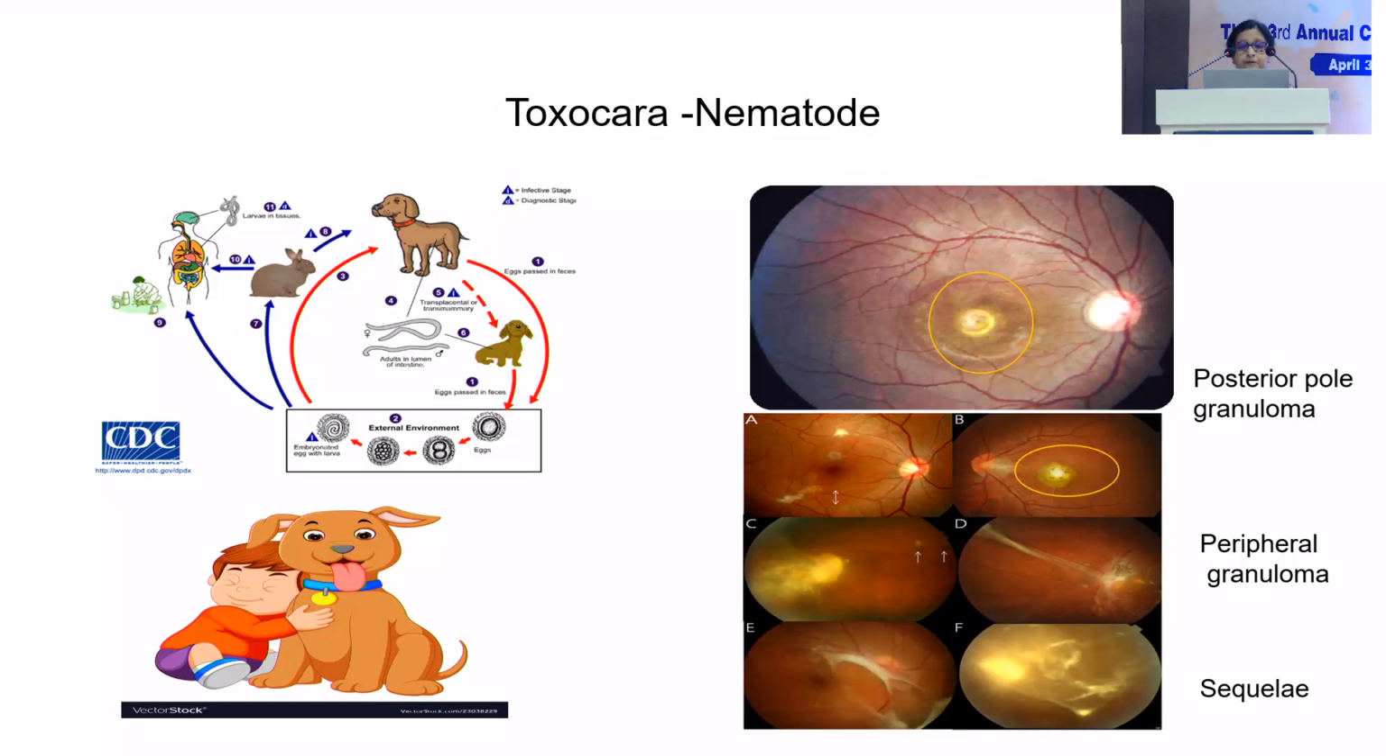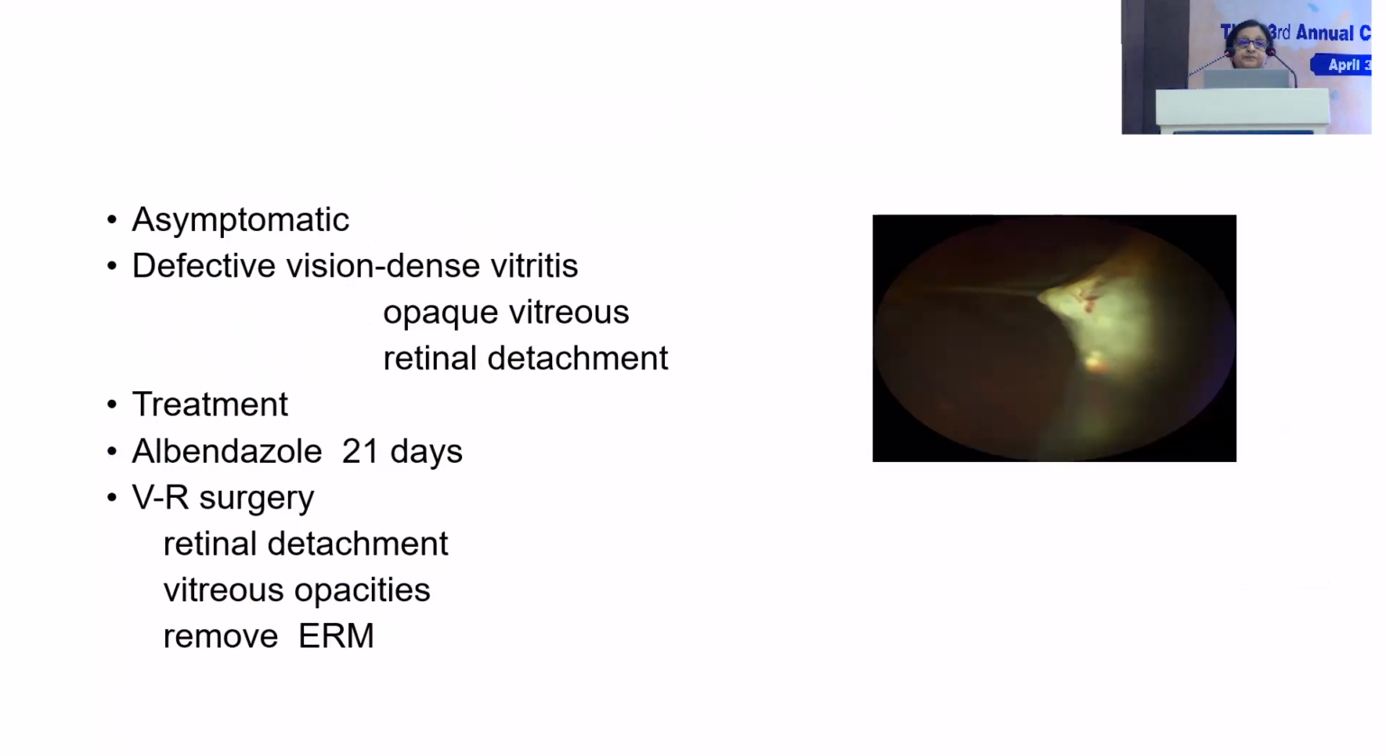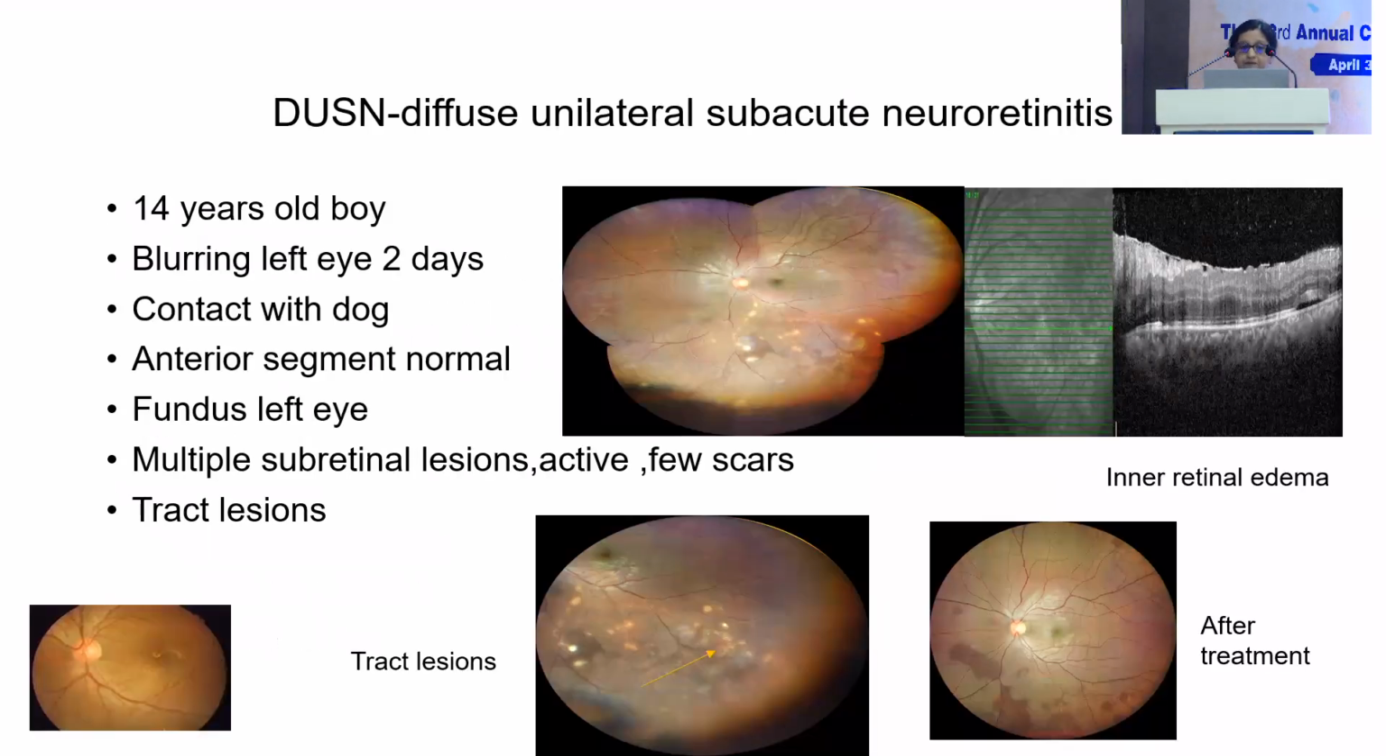Toxocara is a nematode worm which is found in dogs, and it can cause a posterior pole granuloma. It can cause a peripheral granuloma with traction bands extending from the granuloma to the disc as well as the macula. And it heals with sequelae like vitreous membranes and opaque vitreous, which is also responsible for the poor vision in such patients. Active lesions like this can be treated with albendazole as well as oral steroids, but most of them may require surgery to remove the ERM or the vitreous opacities and for the retinal detachment.